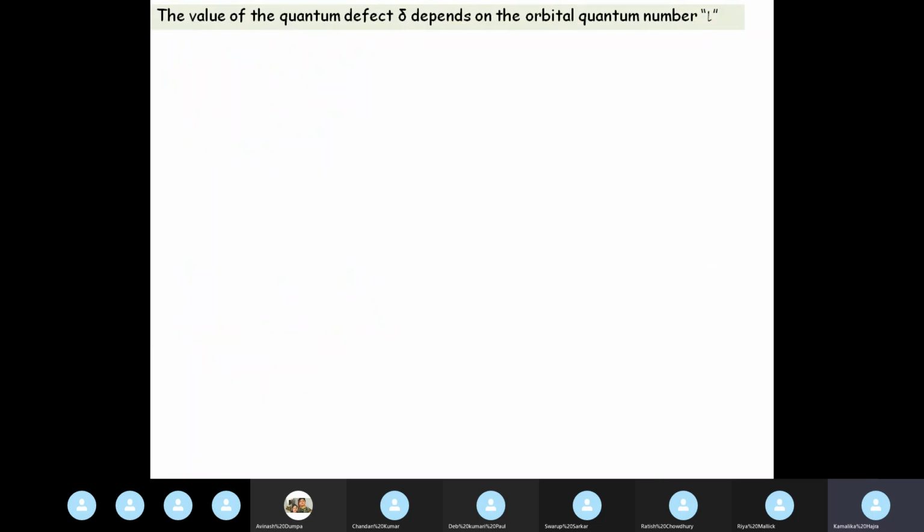The value of this quantum defect depends on the orbital quantum number L. It is also sometimes called orbital angular momentum quantum number, or in short orbital quantum number L. Remember L that we get from solving the azimuthal equation of the hydrogen atom problem. We obtain the orbital quantum number when we solve the azimuthal equation of the hydrogen atom problem.